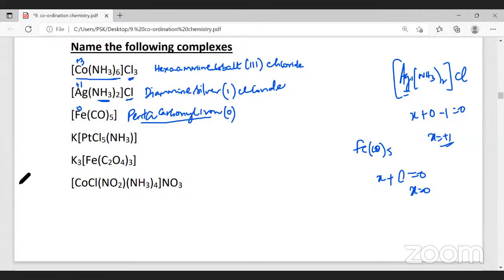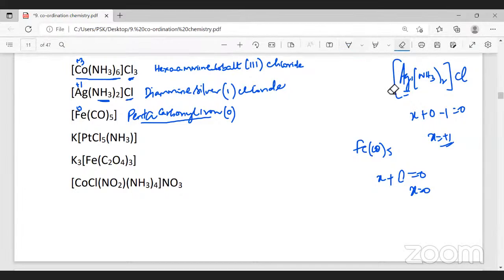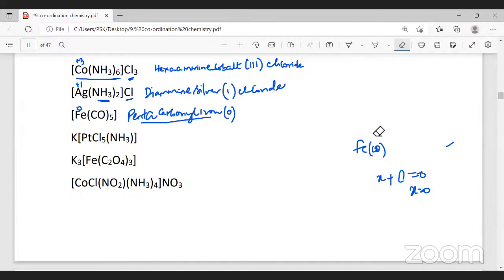The next example. Am I fast or are you able to follow? We have to learn many examples. Today, at least we'll finish up with the naming part. We have to go for the next topic. This is a big chapter again. Organic chemistry has to start possibly after this chapter.